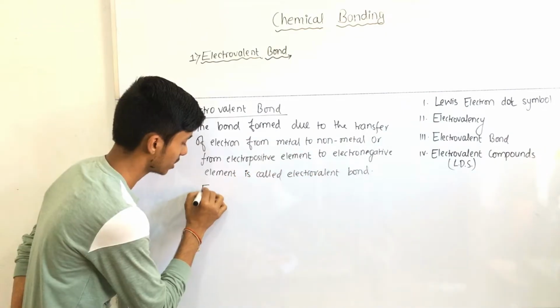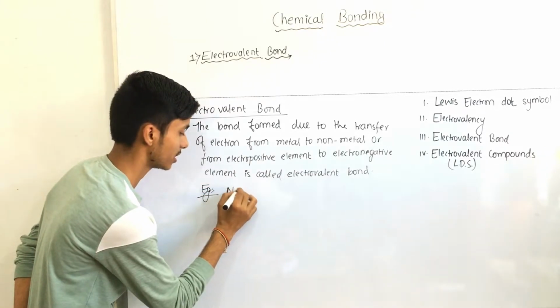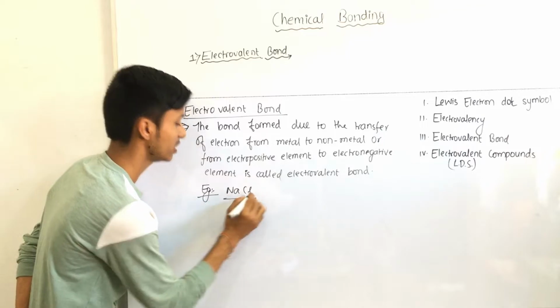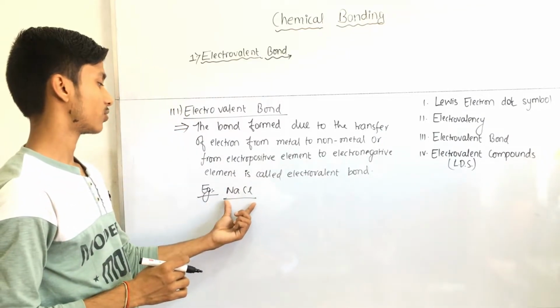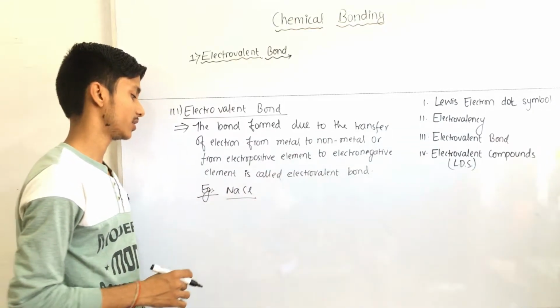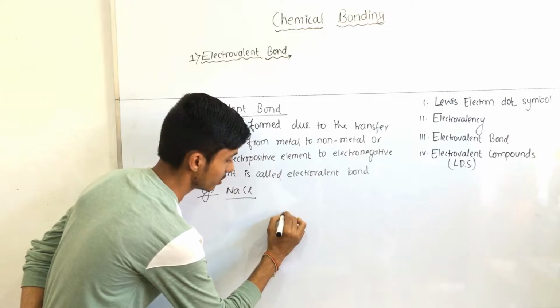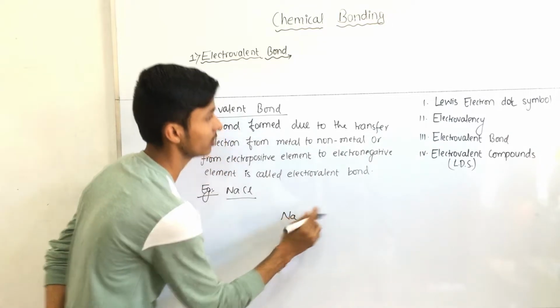So here we take one example. This NaCl is an electrovalent compound because this compound is formed by the electrovalent bond. It means electrovalent bond is present in it. So here we use the electron dot method.